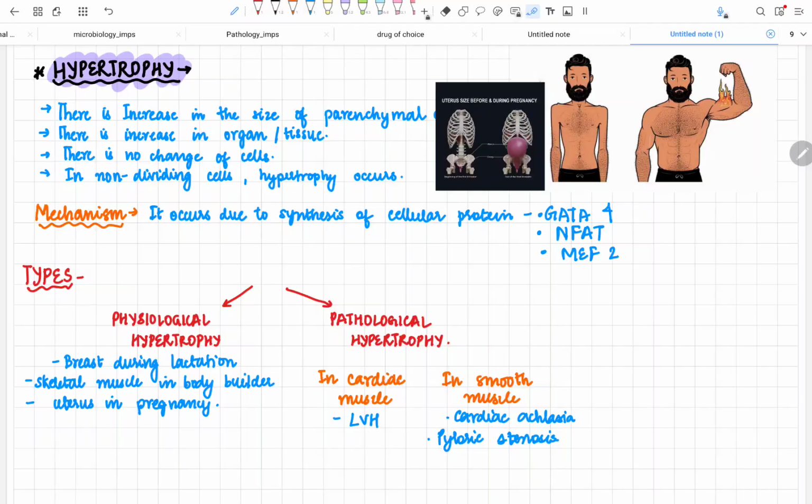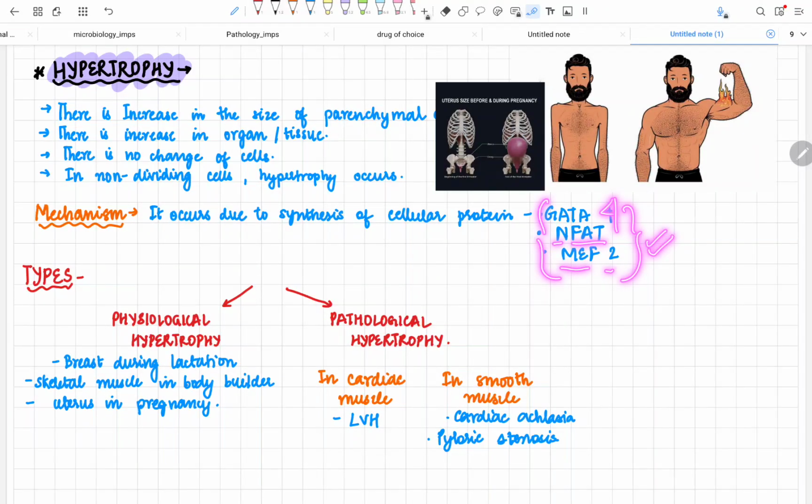The underlying mechanism is that it usually occurs due to the synthesis of cellular proteins. If there is an increase in the production of cellular proteins in the cells, then it leads to hypertrophy. What are the proteins? The proteins are GATA4, NFAT, and MEF2. You have to memorize this.